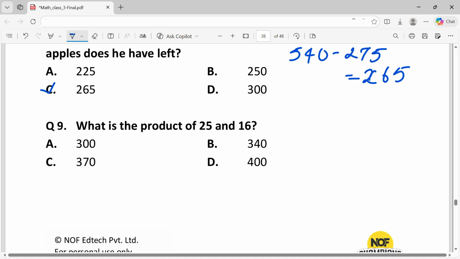Question 9. What is the product of 25 and 16? The product is the multiplication, that is 25 into 16, which is equal to 400. That is option D.